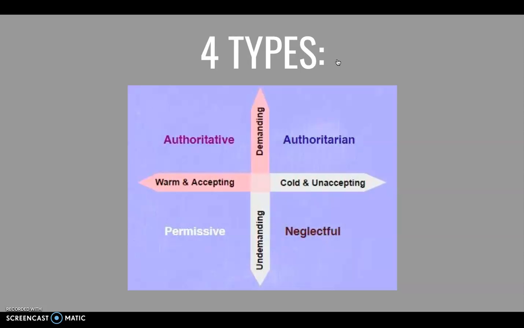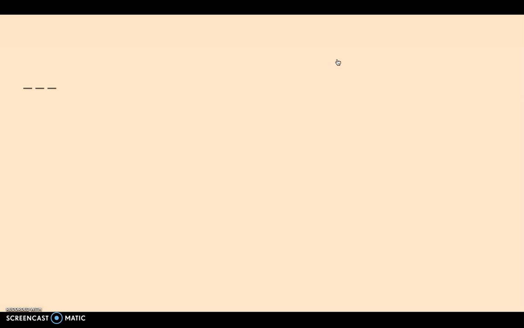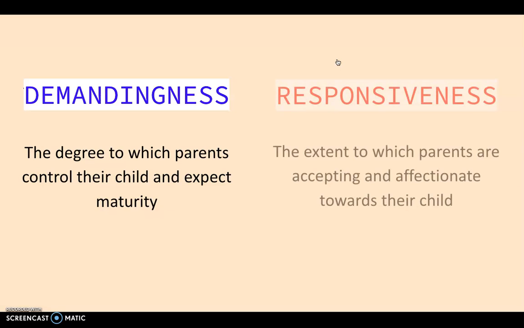Her theory explains that there are three styles of parenting that have significant impacts on a child's life. However, later on, other theorists discovered a fourth style of parenting, which is why you see 4 on this diagram. Here you can see the styles of parenting and their differences based on level of demand and level of acceptance. Baumrind's theory is based on 2 different dimensions of parental behavior, demandingness and responsiveness. Demandingness is the degree to which parents control their child and expect maturity, and responsiveness is the extent to which parents are accepting and affectionate towards their child.